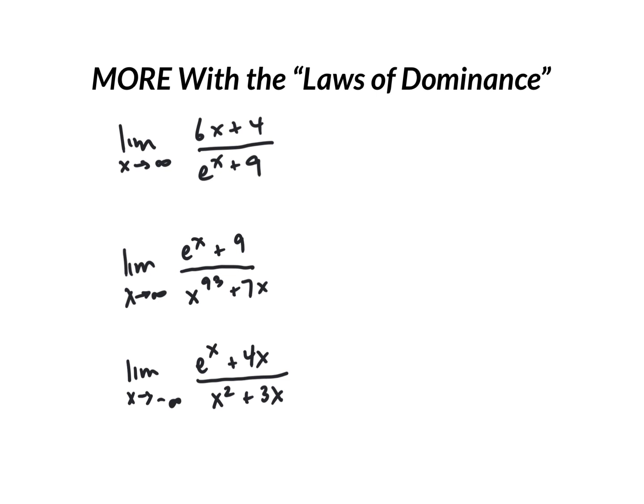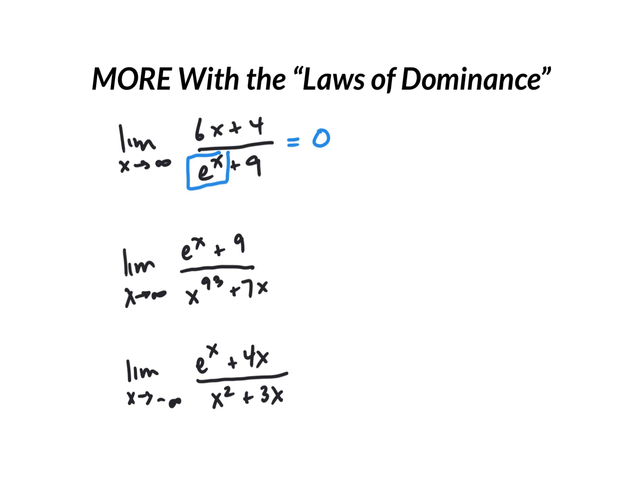So for example, the limit as x approaches infinity of 6x plus 4 over e to the x plus 9, the highest powered thing as we go to infinity is e to the x. An exponential function is much more powerful than a linear function. So even though plugging in infinity will result in both the top and bottom going to infinity, the bottom is more powerful and will therefore go to infinity faster. And if the bottom is more powerful, the limit is 0.